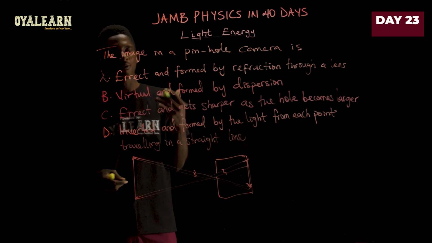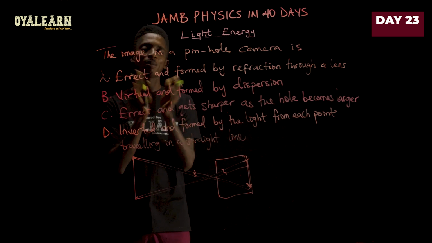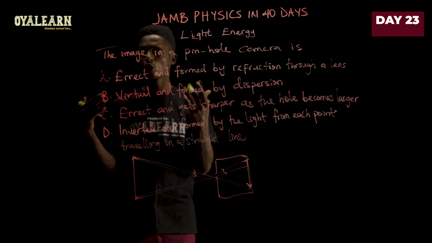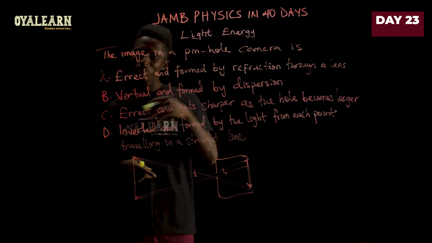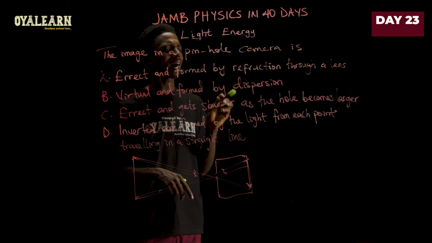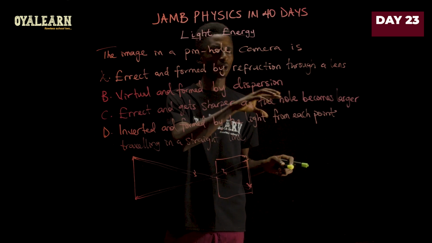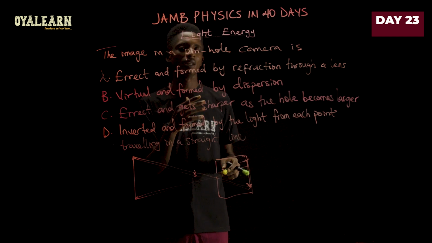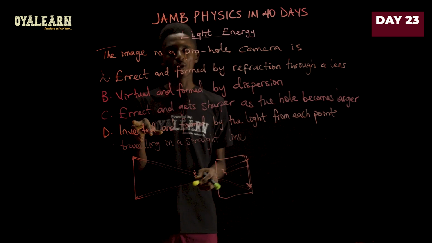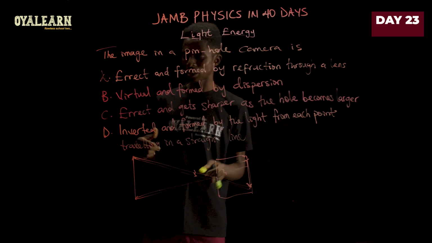Now B says it is virtual and formed by dispersion. Now dispersion is only concerned about when light splits into its component colors when it passes through a prism, like the formation of rainbow and things like that. So that is also wrong. Now C says it is erect and gets sharper as the hole becomes larger. Now first things first, when the hole becomes larger, it's supposed to be blurrier. To get it sharper, it's supposed to become smaller, so that already makes it wrong. And of course the image is not erect as well, so both statements in option C are wrong.